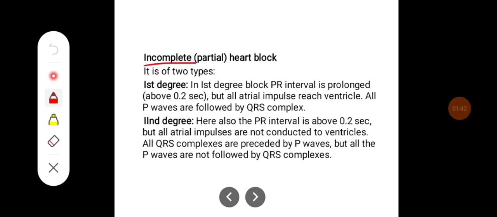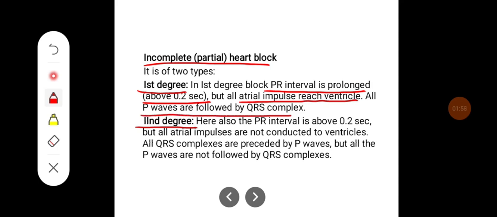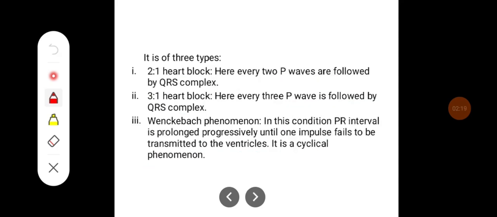Incomplete heart block is of two types, that is first degree heart block and second degree heart block. In first degree heart block, the PR interval is prolonged, about 0.2 seconds, but all atrial impulses reach the ventricle. All P waves are followed by QRS complex. In second degree heart block, there is also a prolonged PR interval above 0.2 second, but all atrial impulses are not conducted to ventricles. All QRS complexes are preceded by P waves, but all the P waves are not followed by QRS complexes.